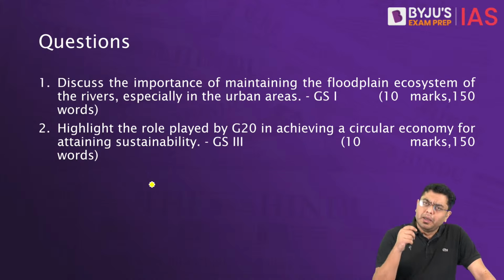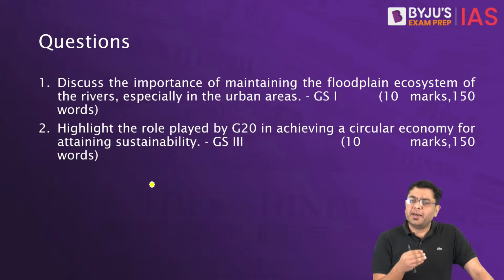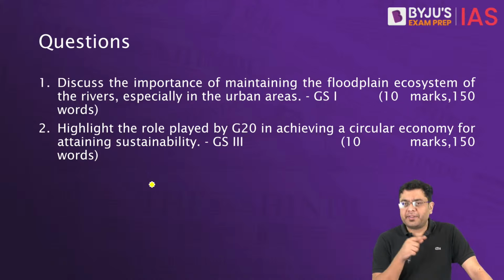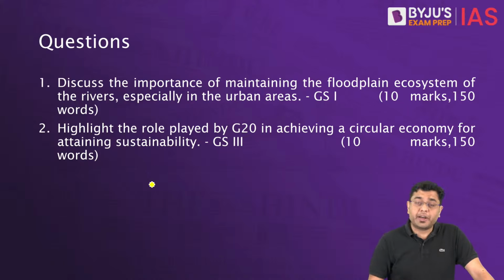Cite an example. You have the various urban areas. Cite the example of the rivers passing through the urban areas and how those rivers are causing floods. So Musi River in Hyderabad, Mithi River in Mumbai, Yamuna in Delhi. These are your ideal examples.